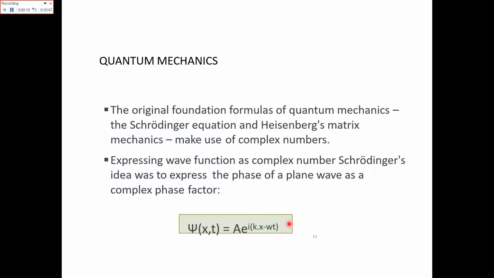Expressing the wave function as a complex number, the idea was to express the phase of the plane wave as a complex phase factor. Here psi of x, t equals A e raised to the power iota (kx minus wt). So again this wave factor is also in the form of a complex number.